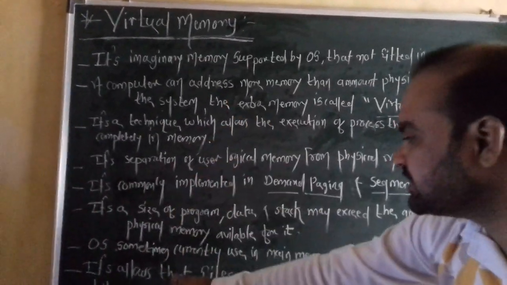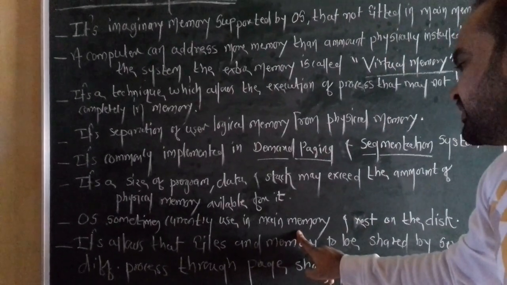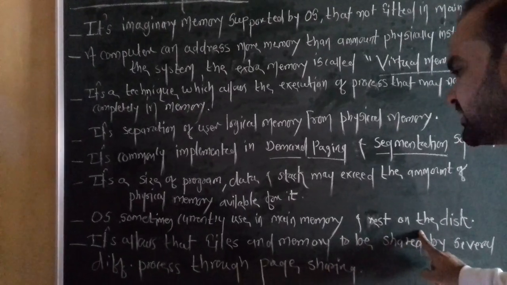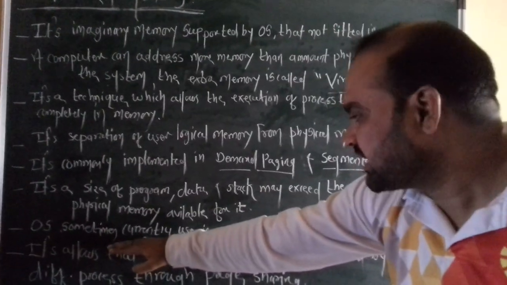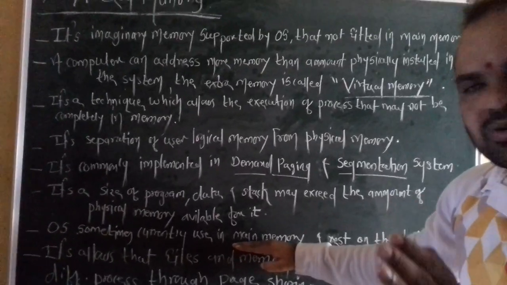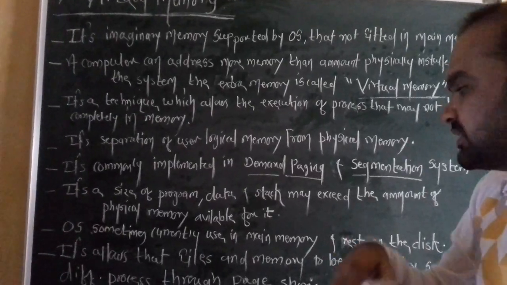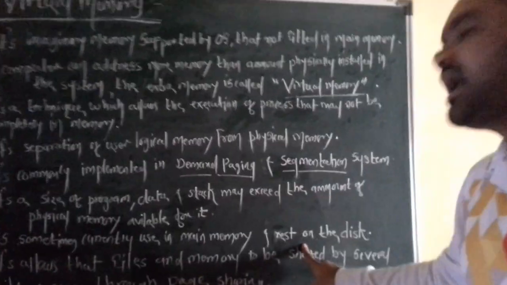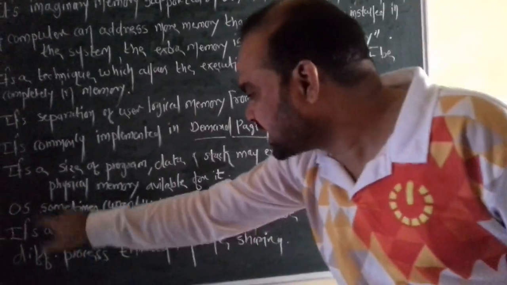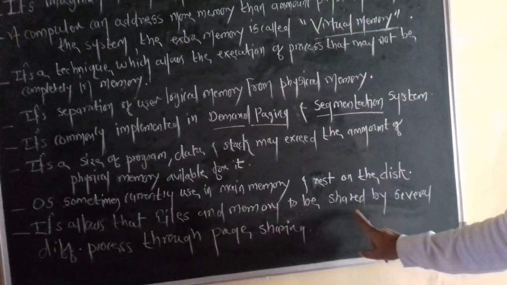Okay, now next point is the operating system sometimes keeps only part of the program currently in the main memory and the rest on the disk. Means operating systems through virtual memory sometimes, but this is a very rare case, use the main memory for only part, with the rest on the disk.